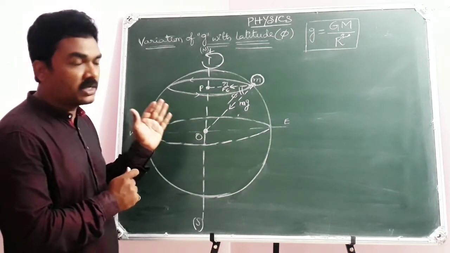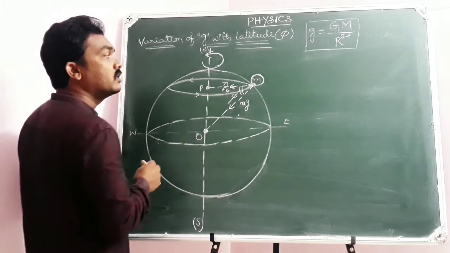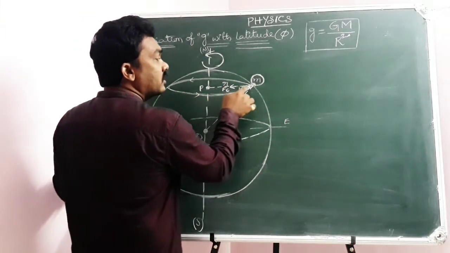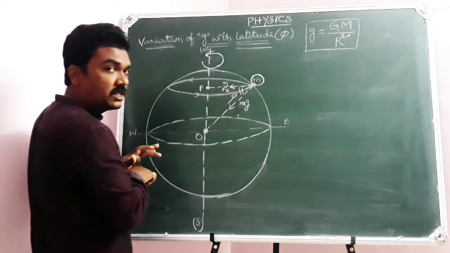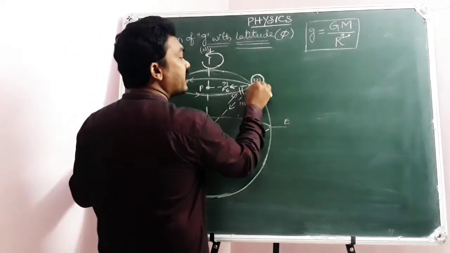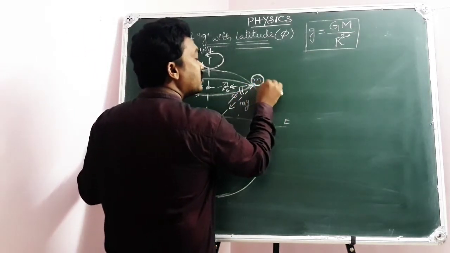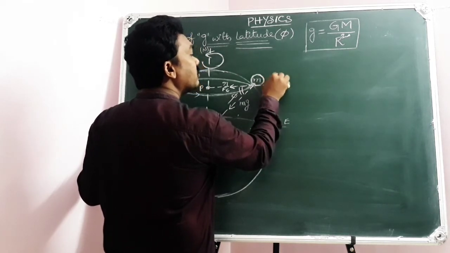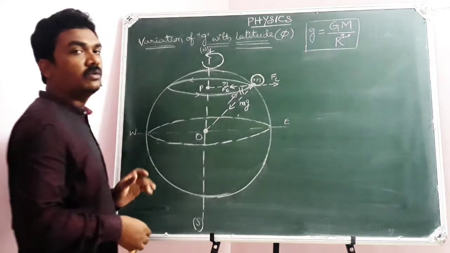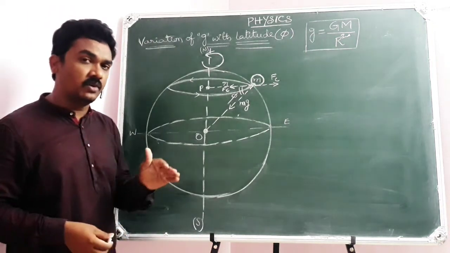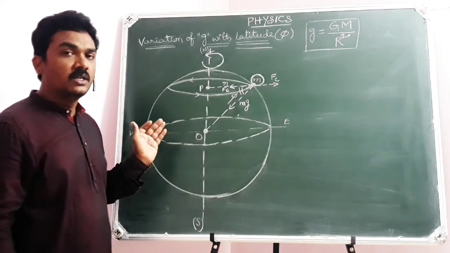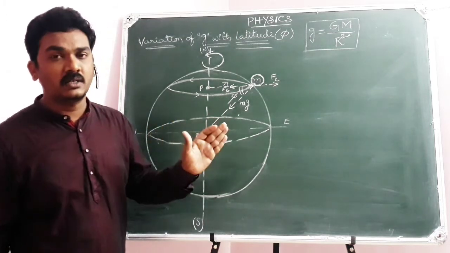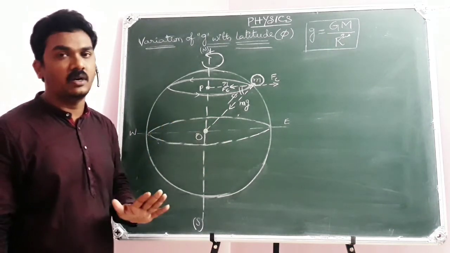But at this moment, what you need to get is the logic: whenever there is a centripetal force towards the center, immediately there will be centrifugal force acting away from the center. You know, centripetal force acts towards the center of the circular track, centrifugal force will act away from the center of the circular track.